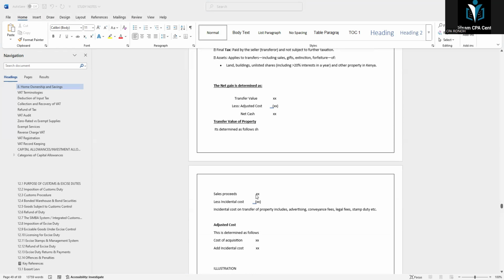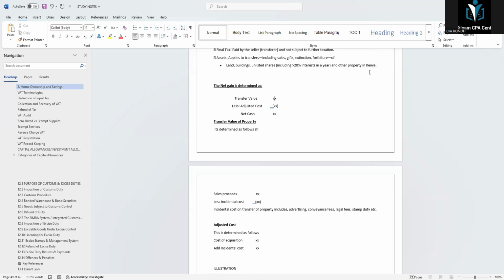You take the sales proceeds less the incidental cost. We have been given a note there: incidental cost on transfer of property includes